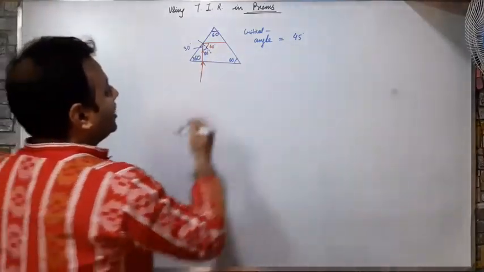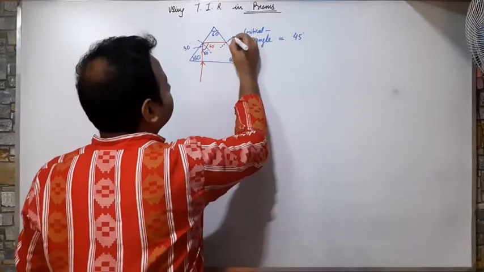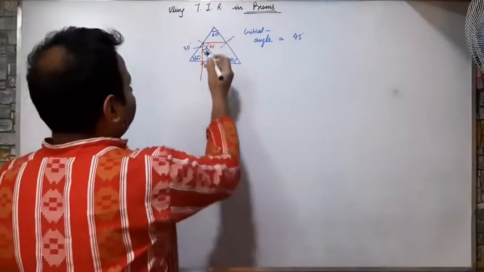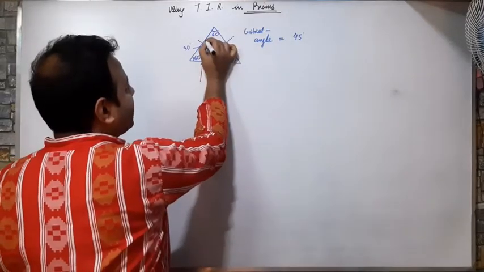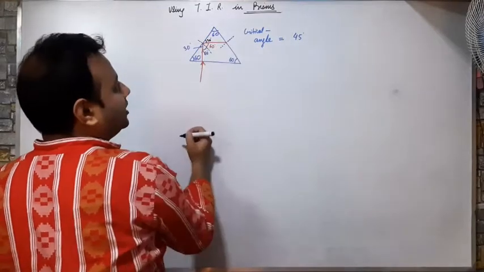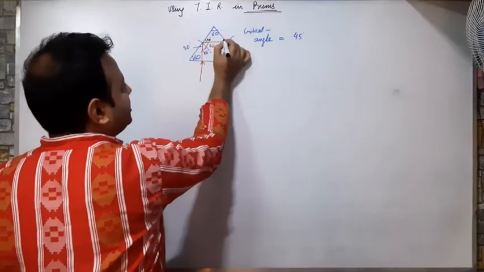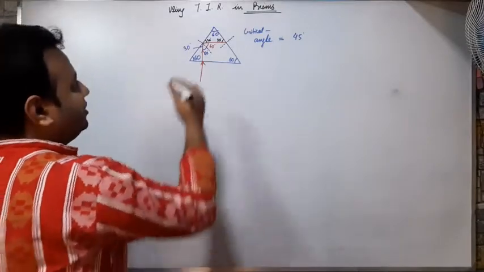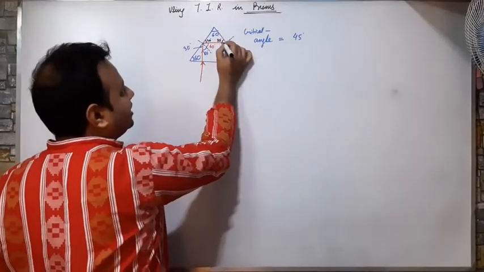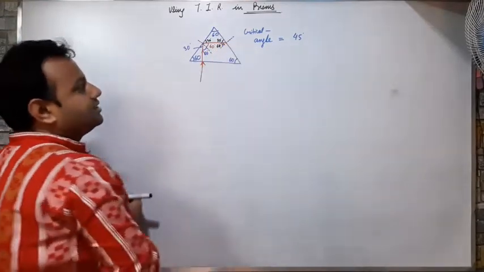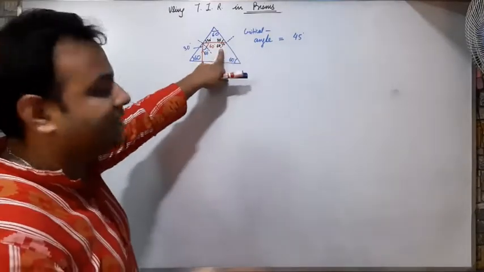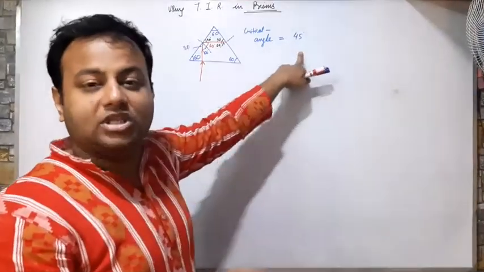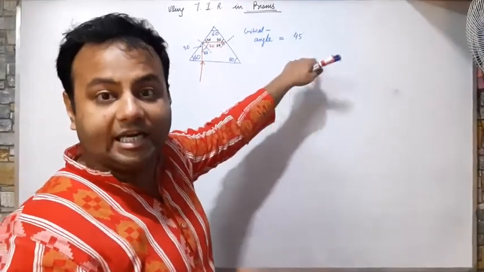Clear? So here again I will draw a normal. Now, if this is 60, then this angle will be 30. This is 30, this is 60, then this angle again will be 30. If this angle is 30, then what about this angle? This angle will again be 60. Means the incident angle is 60. Again it is greater than the critical angle. So there will be a total internal reflection.